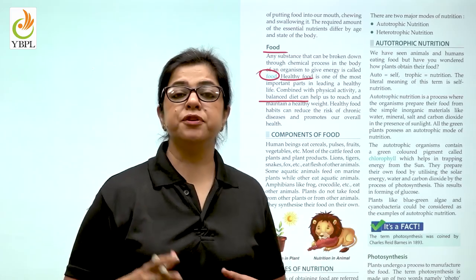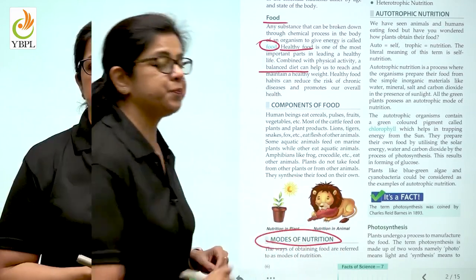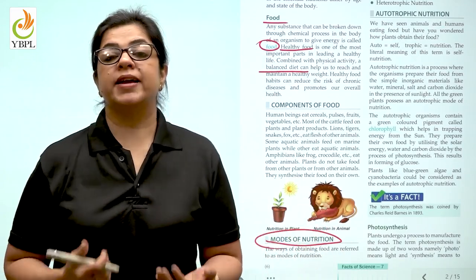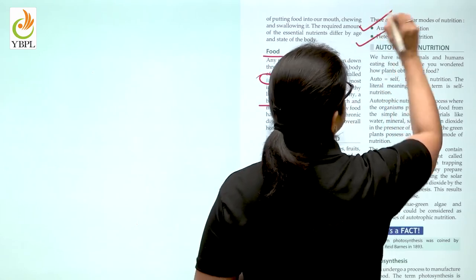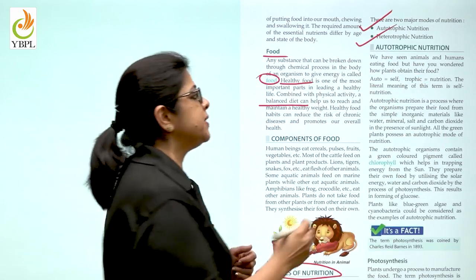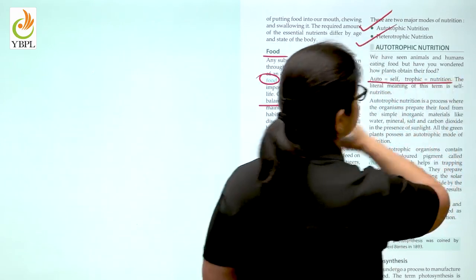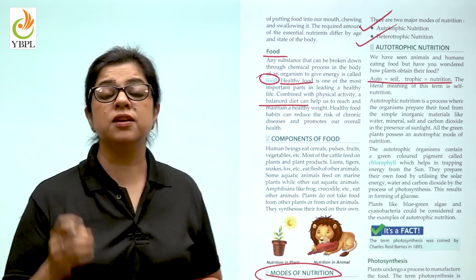So, what are the different modes of nutrition? What do you mean by modes of nutrition? The way in which an organism takes in food. So, it is either the autotrophic mode or the heterotrophic mode. Auto means self and trophic means nutrition. So, what is autotrophic nutrition?